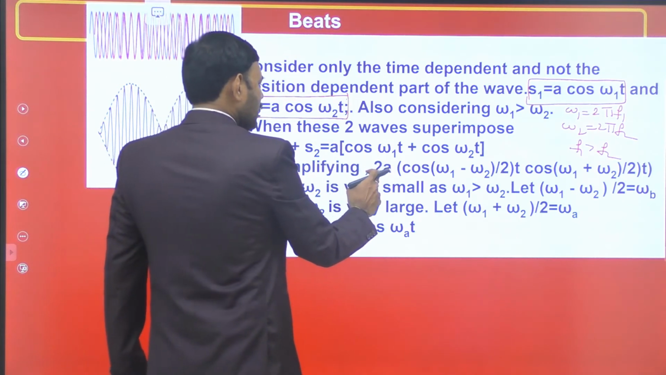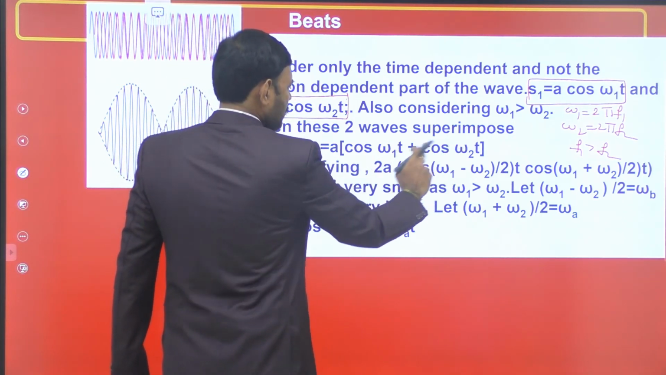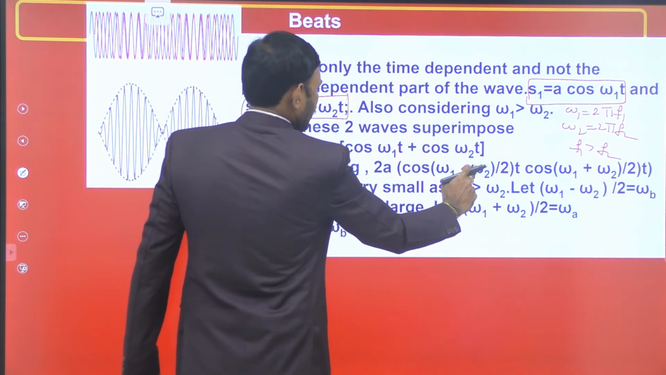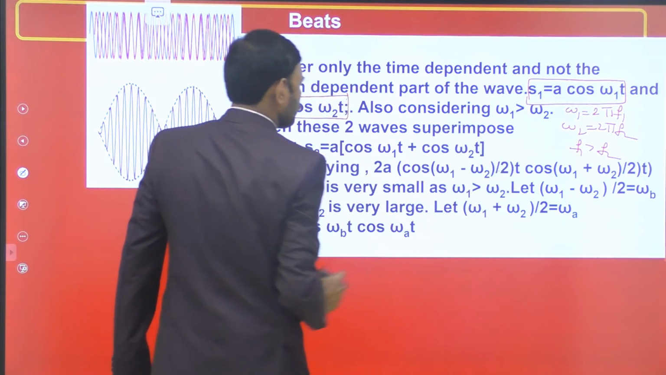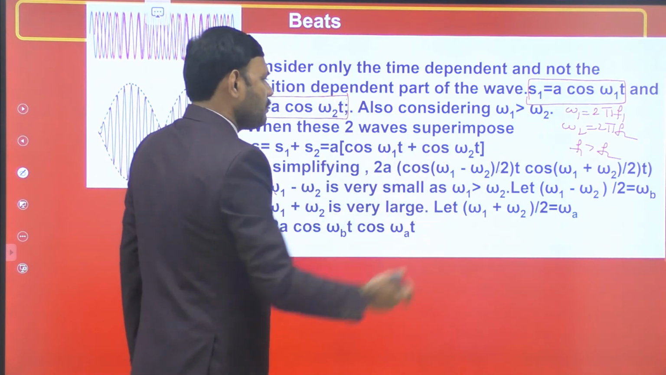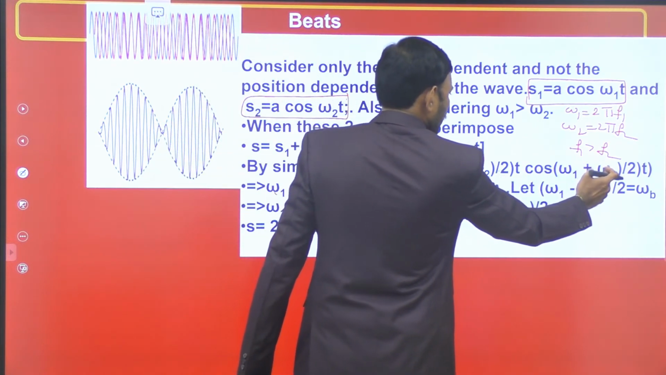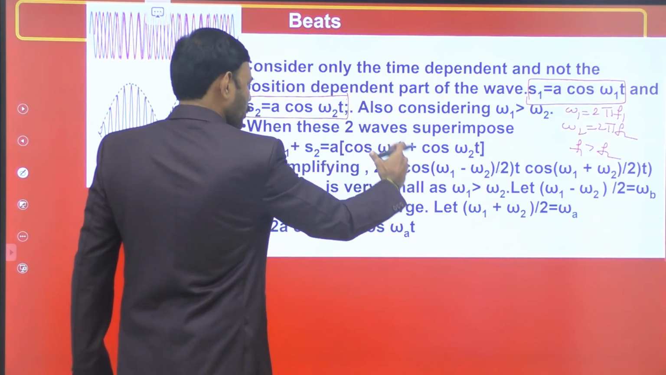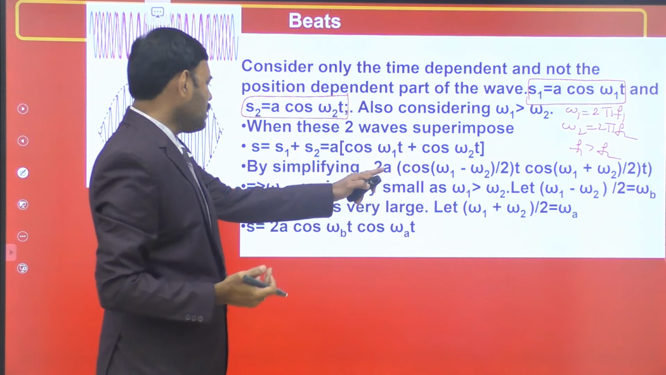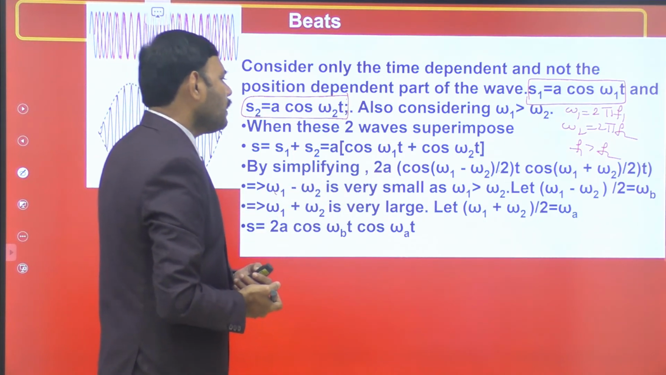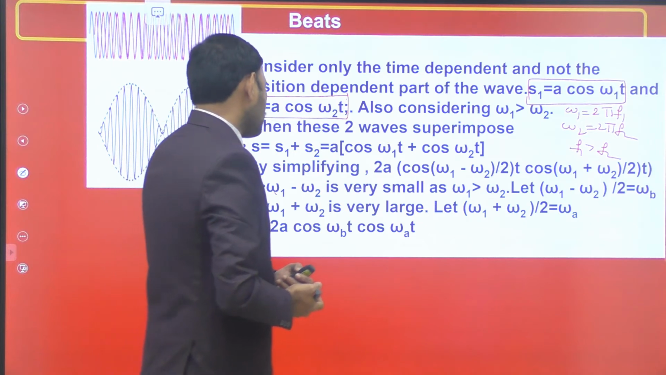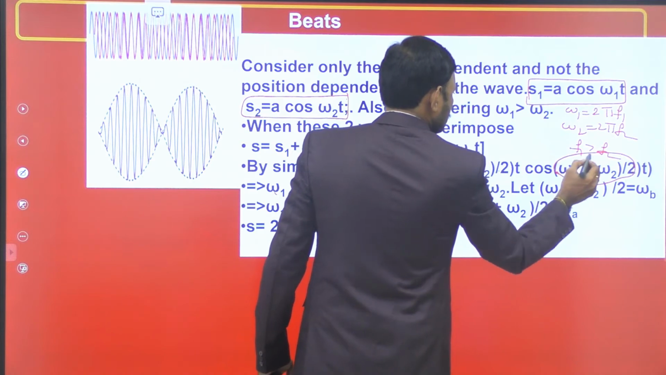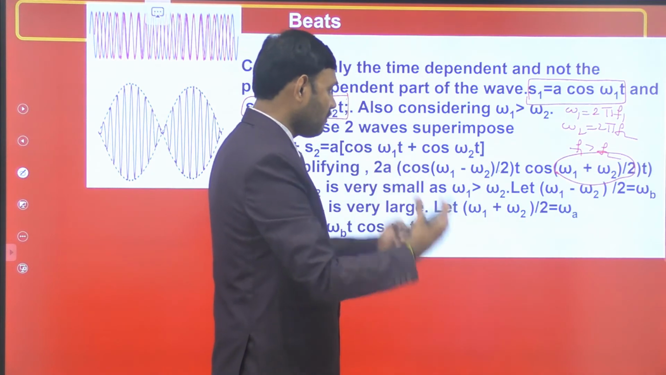So it becomes 2a cos of (C minus D) by 2, meaning cos of (omega 1 minus omega 2) t whole divided by 2. Similarly, cos of (C plus D) by 2, so cos of (omega 1 plus omega 2) t whole divided by 2. This is the modified resultant superposition wave. According to the principle of superposition, this is the s value. Here we are observing omega 1 plus omega 2 by 2. This is the frequency of the resultant sound wave.